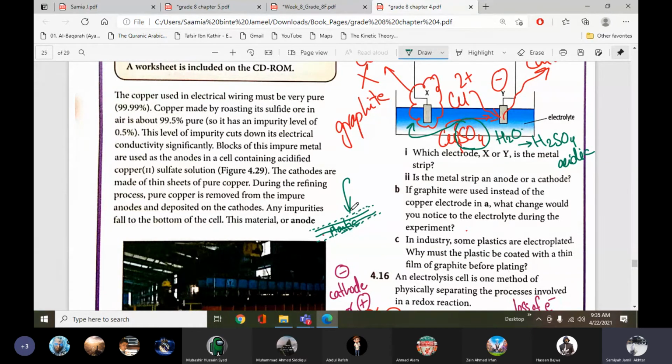So when the current passes, only then will it be positive or negative. If the current flows through them, then it will get charged, and if the current does not flow, it will not get charged. It will not become positive and negative, cathode and anode. So to give it charge, we have to coat it with a material which conducts. We cover it with graphite, and we discussed that graphite is a very good conductor. But it is inert. Inert means it's unreactive, so it will not react with the plastic or whatever substance we want to coat. It will not react, but it will conduct.